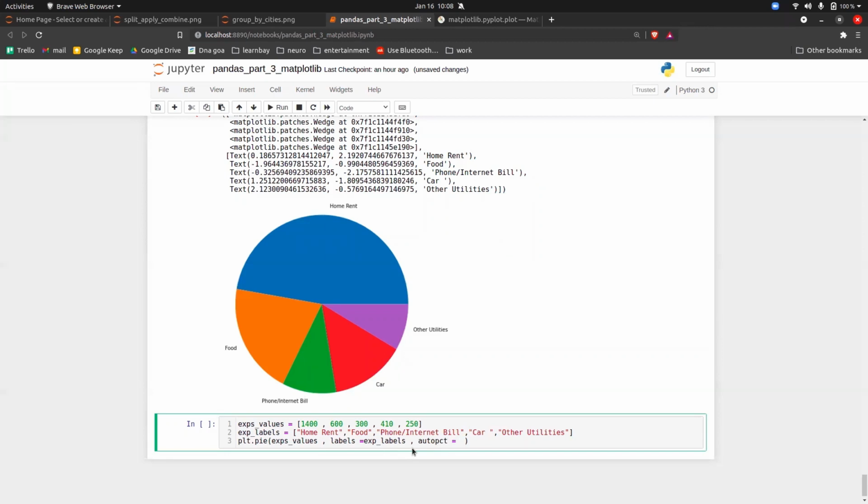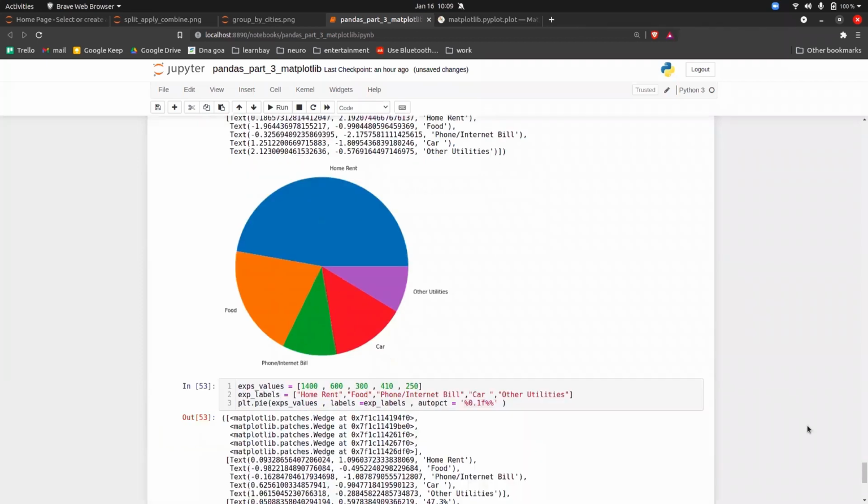I totally understand why they're doing it, because behind the scenes they are doing some kind of regex or something similar. So autopct, in quotes, you have to put a percentage sign, then a value, let's say 0.1, and f, and then again a percentage sign. So basically you have to put percentage signs twice and a value in between.